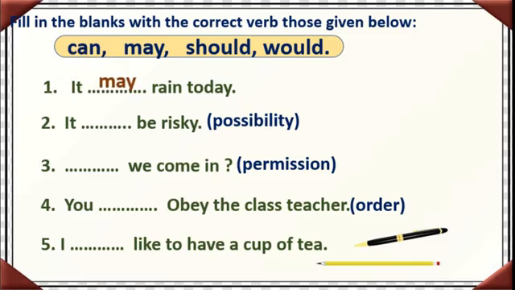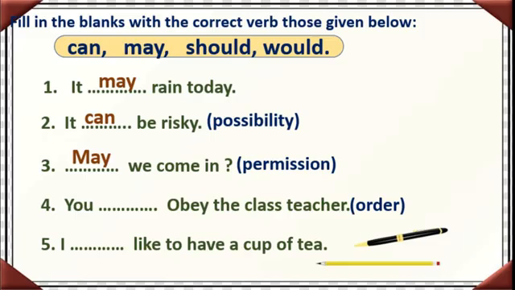Okay, next one. It dash be risky. Here we have to tell about the possibility. It can be risky, isn't it? Present tense or about the future we are talking, so it can be risky. Dash we come in permission. Yes, you know that. You use this. May we come in, isn't it?